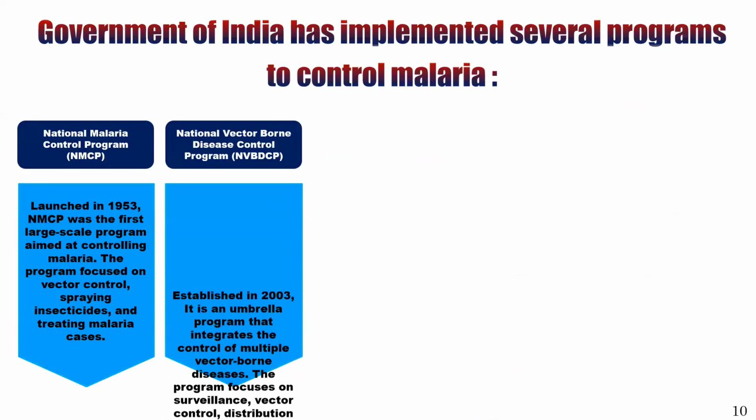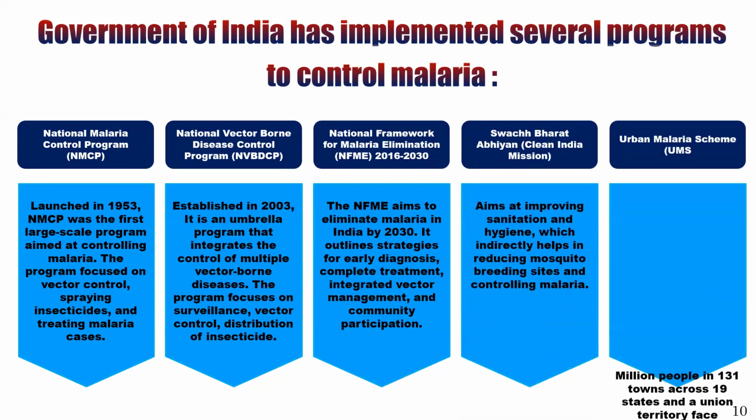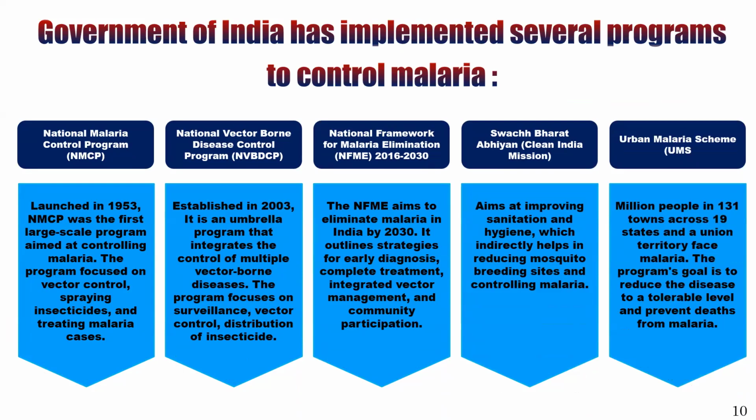Now, let's discuss how the Government of India has implemented several programs to control malaria. First one is the National Malaria Control Program, NMCP, launched in 1953, and it was the first large-scale program aimed at controlling malaria.